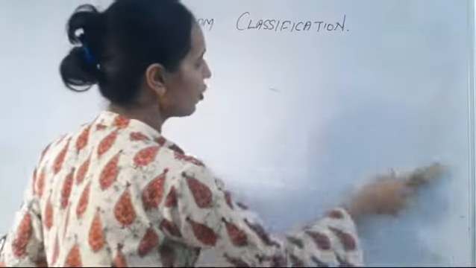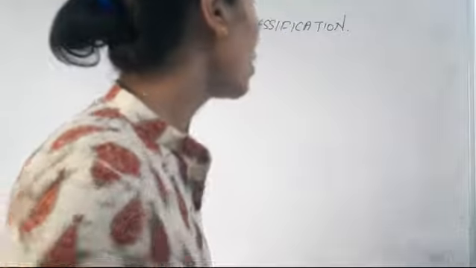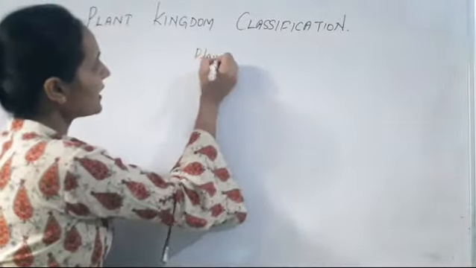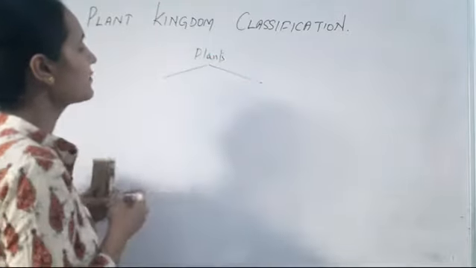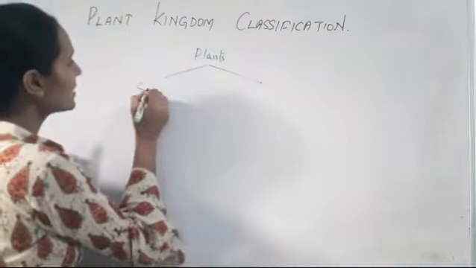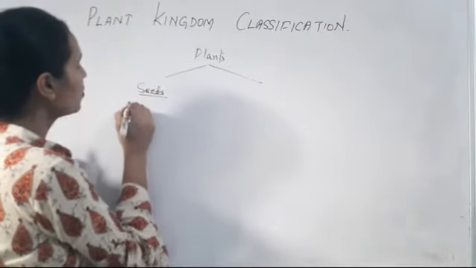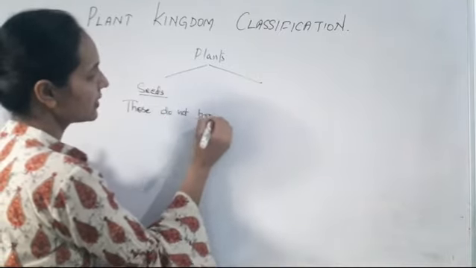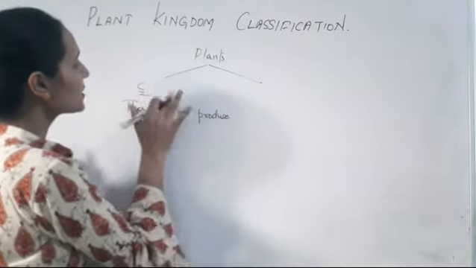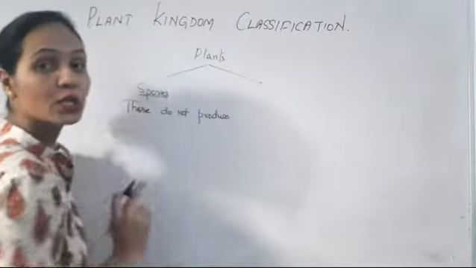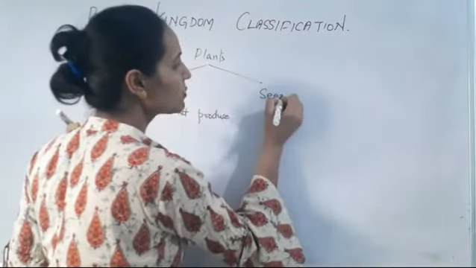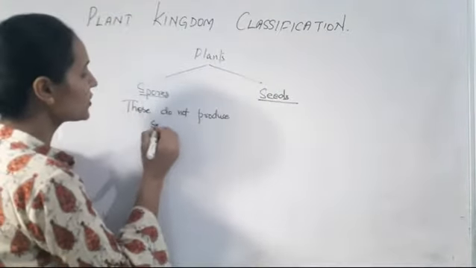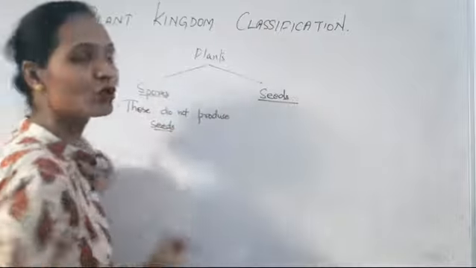The next classification is based on whether plants produce seeds or not. Those that do not produce seeds have a reproductive structure called spores.